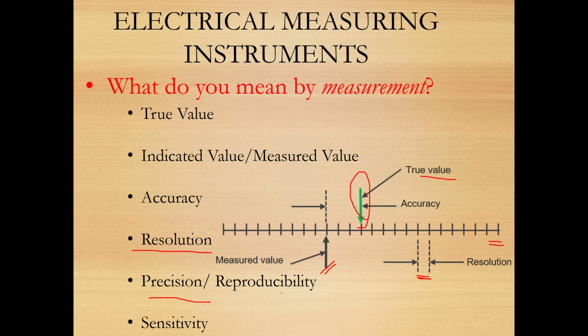So basically these are the very basic terms regarding measuring instruments: true value, indicated value or measured value, accuracy, resolution, precision and sensitivity. We will have some other terms discussed later in this video or some other video.